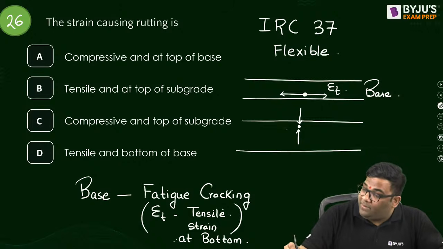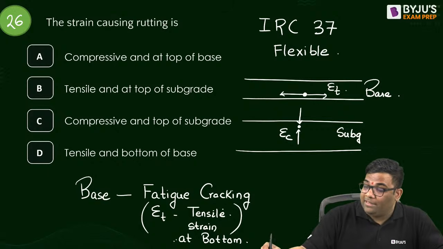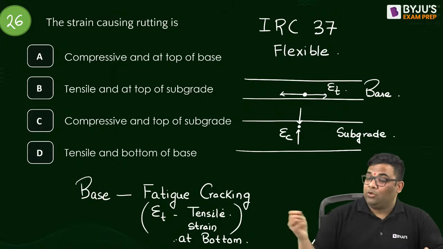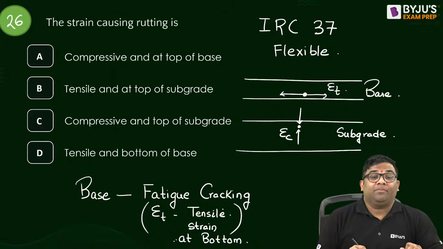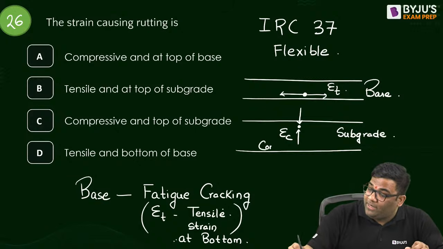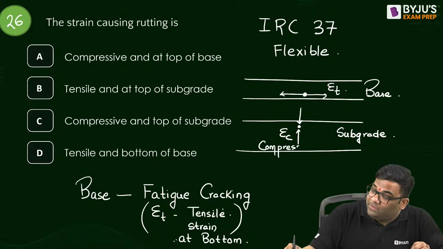And then there is compressive strain at the top of the subgrade. Compressive strain at top of subgrade.